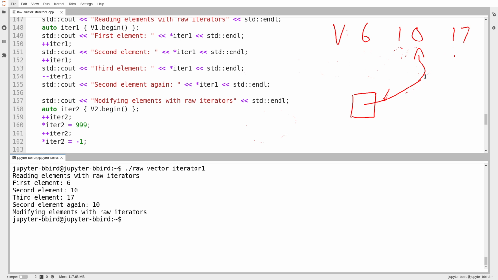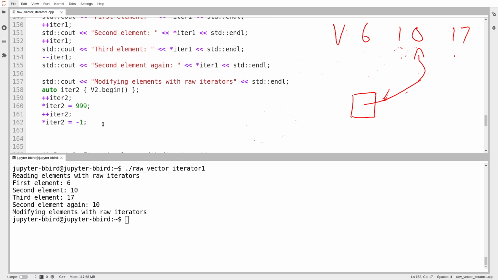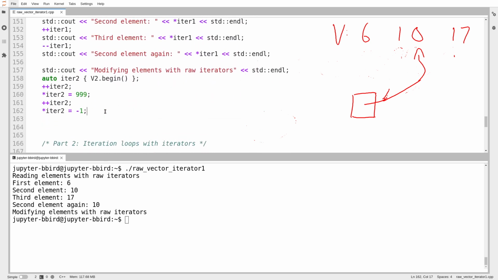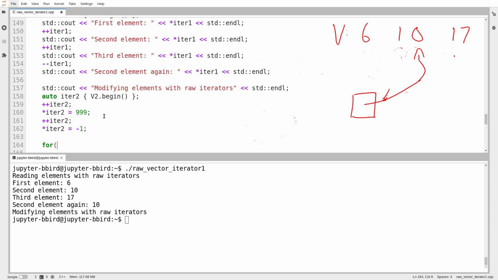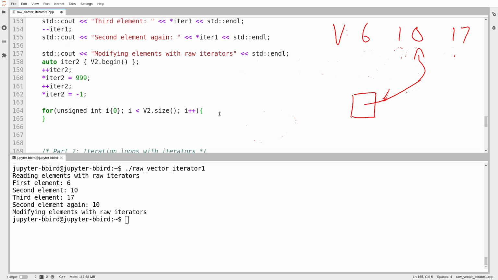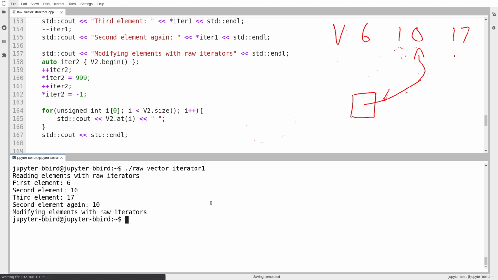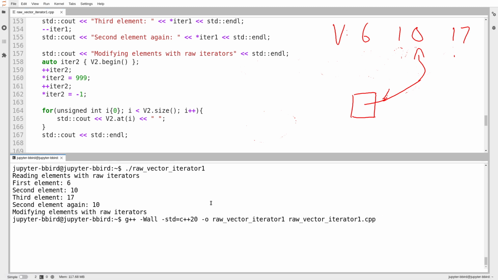That looks good. And then down here, we try modifying the elements of my vector with iterators. I suppose that I should try printing the vector out or something after this. We'll just add a quick for loop to print it out. We don't yet have for each loops, so we'll use unsigned int i starts at 0, i is less than v2.size, i plus plus. Between videos, I managed to delete this loop from the template, and then we'll just print out the elements of v2. So v2.at(i). And then we'll print a new line at the end. And then I will redraw my diagram to reflect, first we'll recompile, and I'll redraw my diagram to reflect the